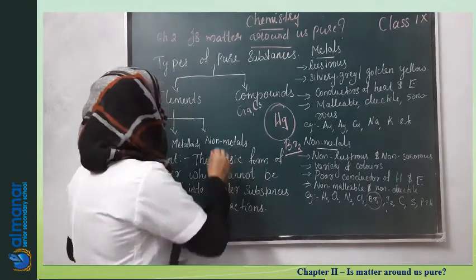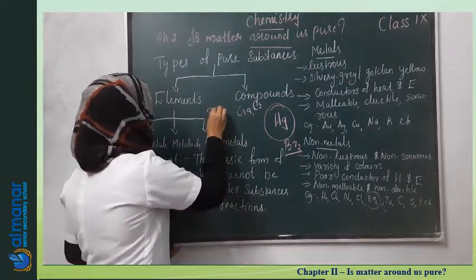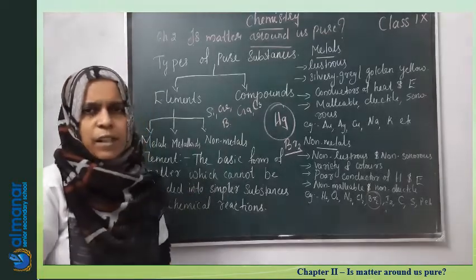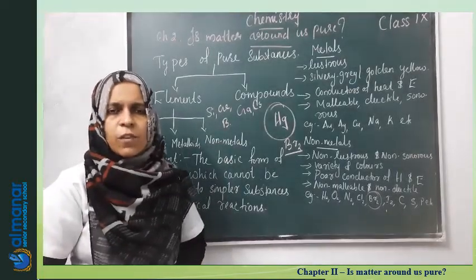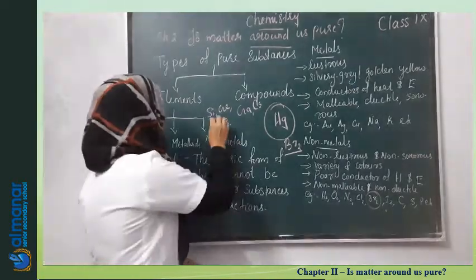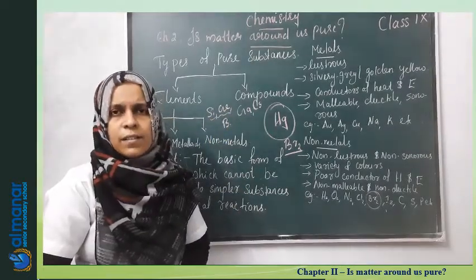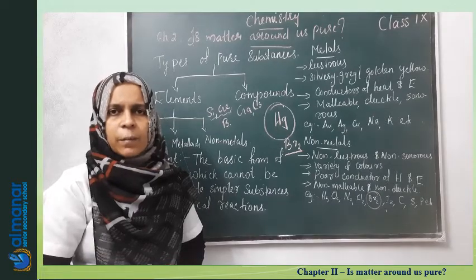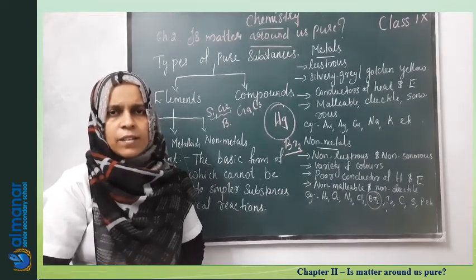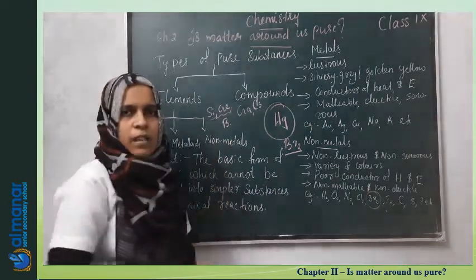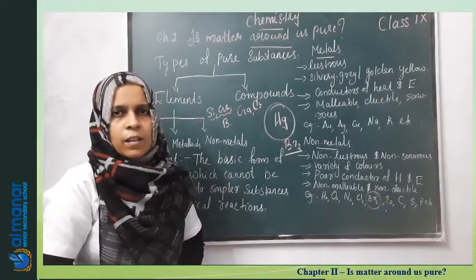Examples for metalloids: boron, silicon, germanium. Silicon and germanium are used to produce semiconductors. Semiconductor means they can conduct to an extent, isn't it? So these are the elements which are examples for metalloids.